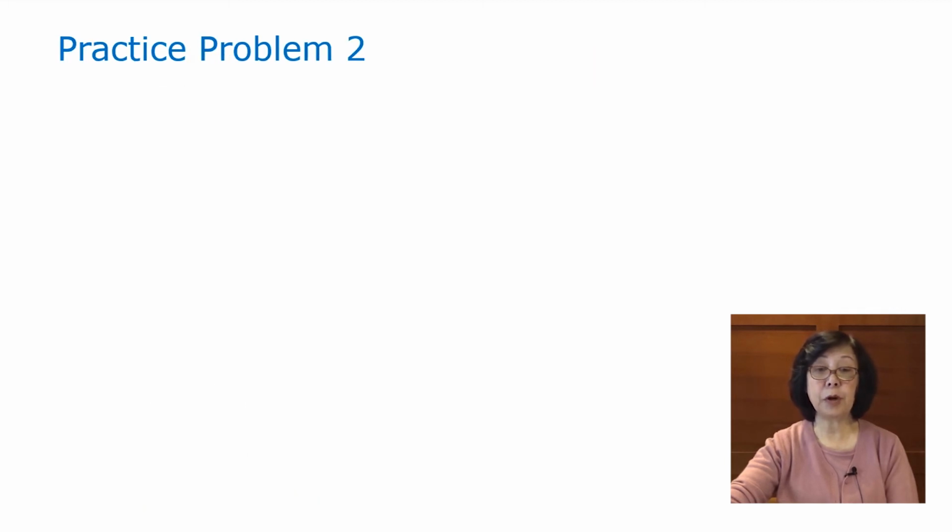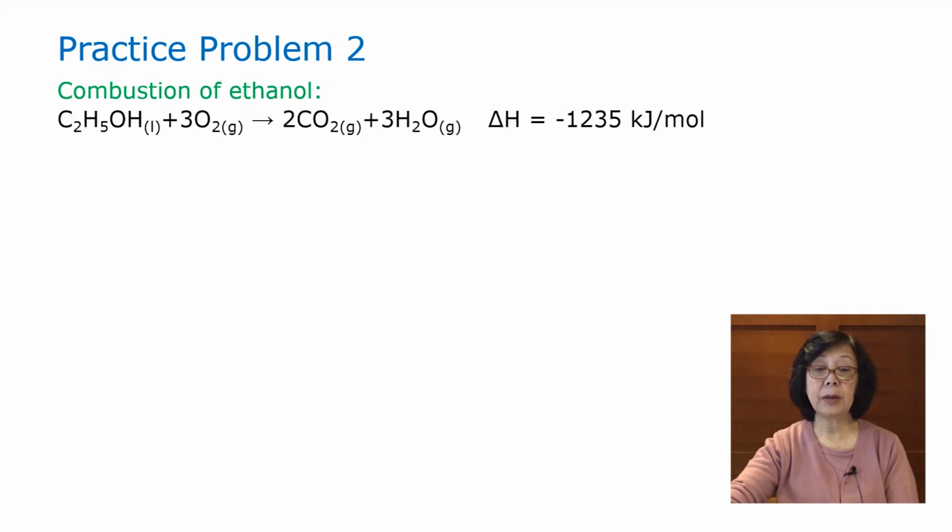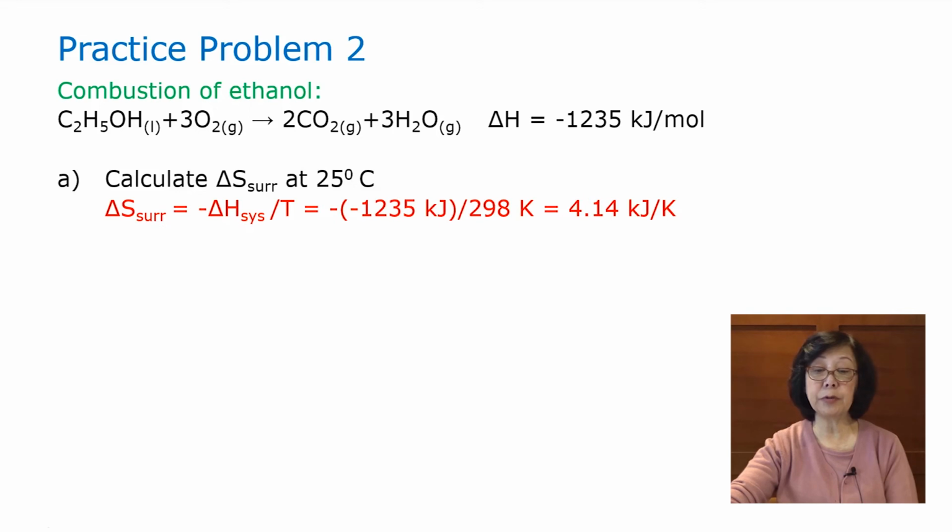Let's try practice problem number 2. Combustion of ethanol giving heat negative 1235 kJ per mole released. Calculate the entropy change of the surrounding at room temperature. Now we can apply the earlier formula and put in negative of a negative 1235 kJ over 298 Kelvin, resulting in the entropy change of the surrounding being 4.14 kJ per Kelvin.